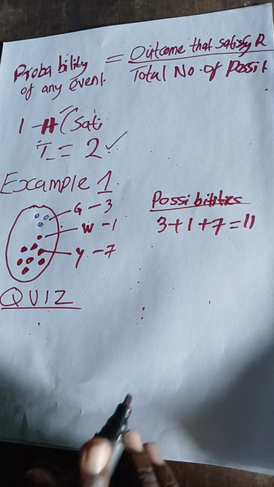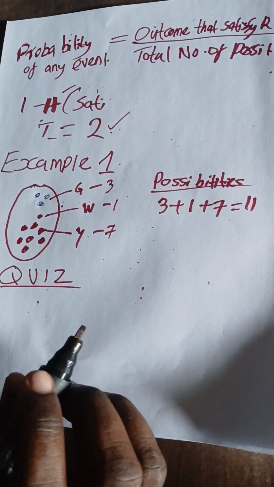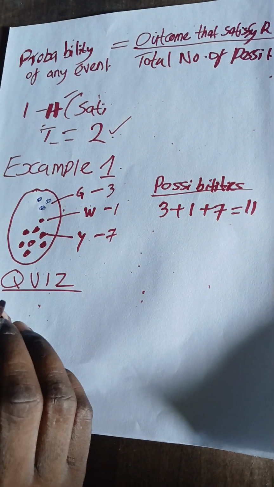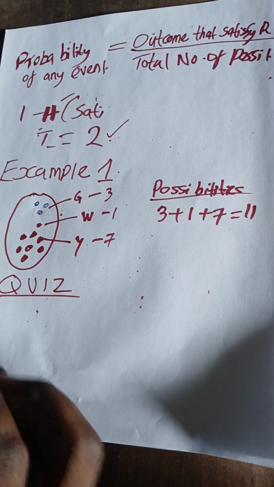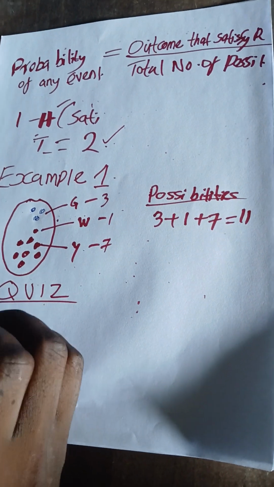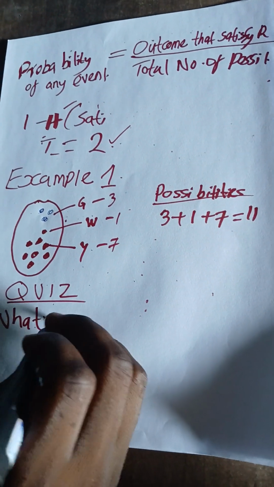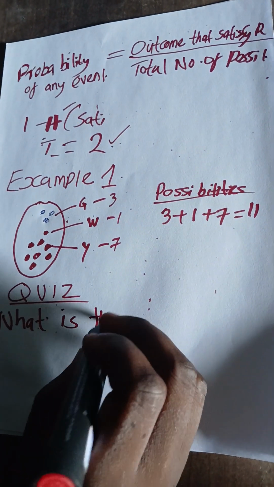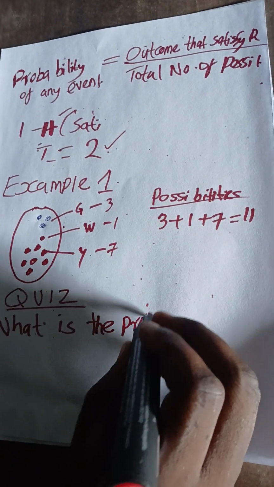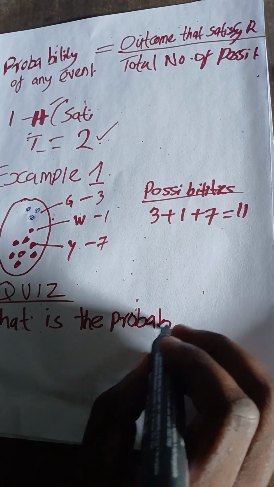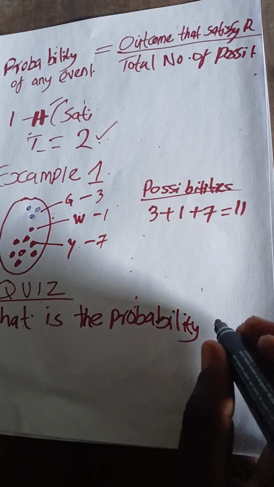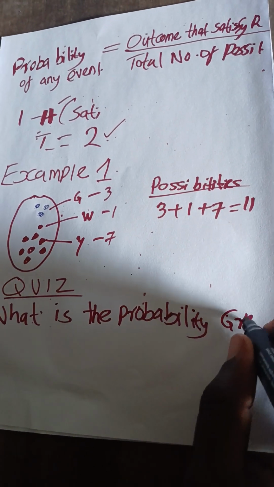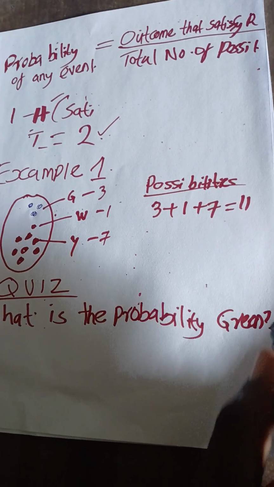Now the question comes. What is the probability, if you put your hand in, that you'll pull out green? What is the probability that when we pull out, we'll get green?